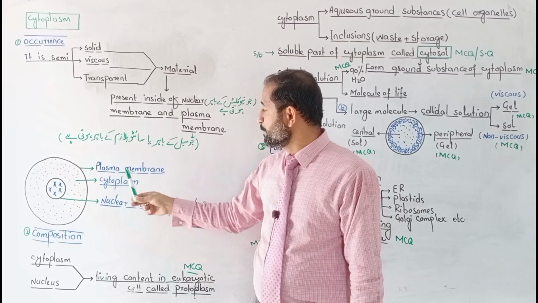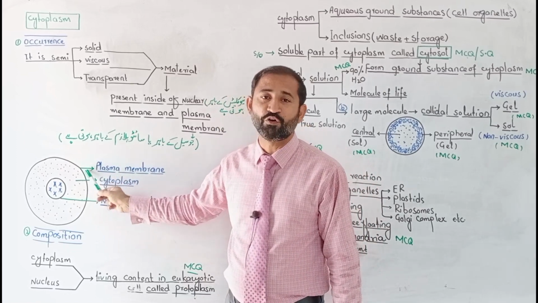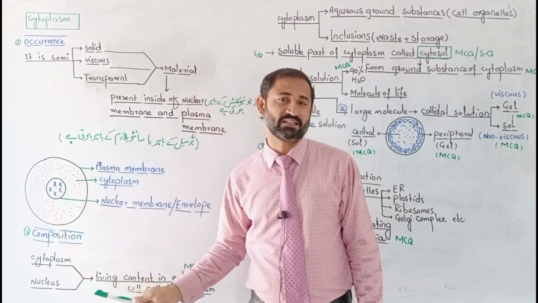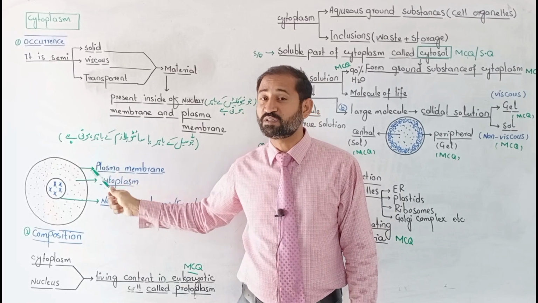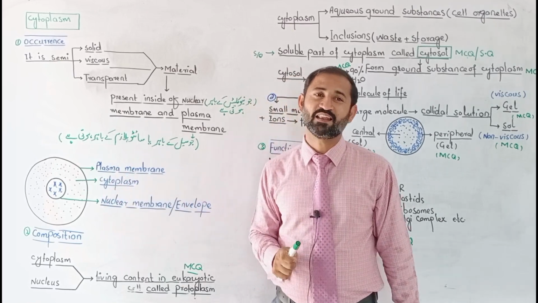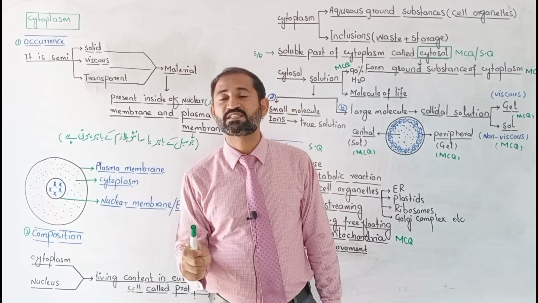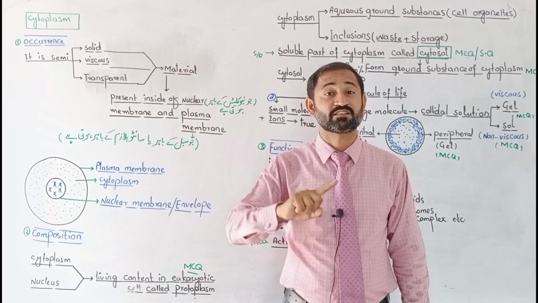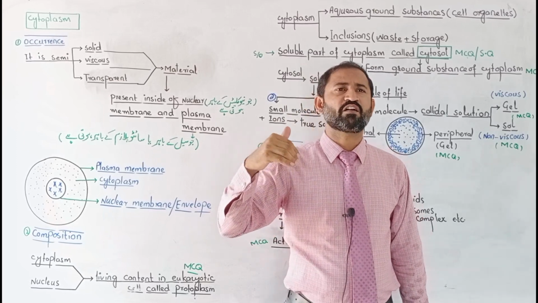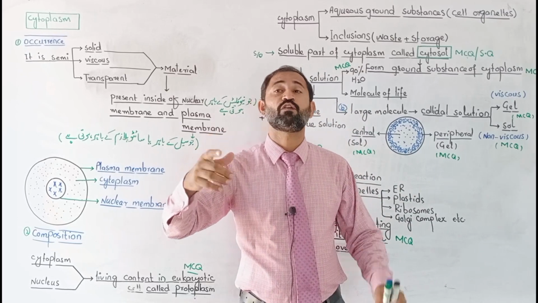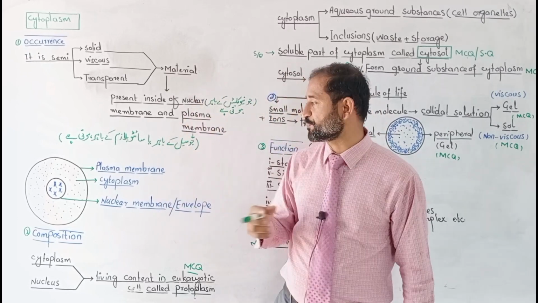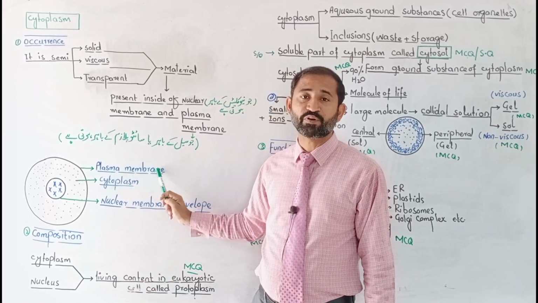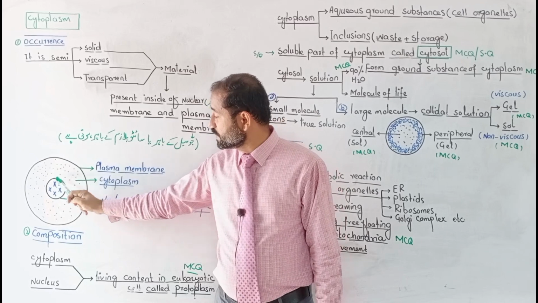In this case, the plasma membrane is the outermost boundary of this cell. Can you guess what type of cell this is, animal cell or plant cell? Keep in mind, my dears, that an animal cell is always circular, whereas a plant cell is not circular, rather it is radial, or it may be in a cylindrical shape. So this one is an animal cell, and the outer layer of this cell is the plasma membrane, whereas inside the cell is the nucleus.